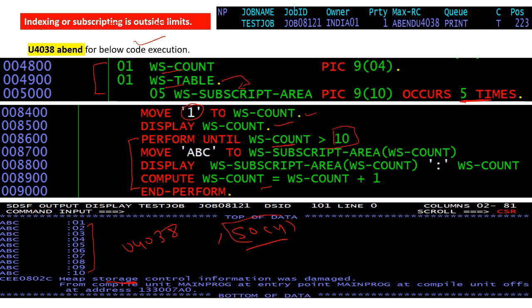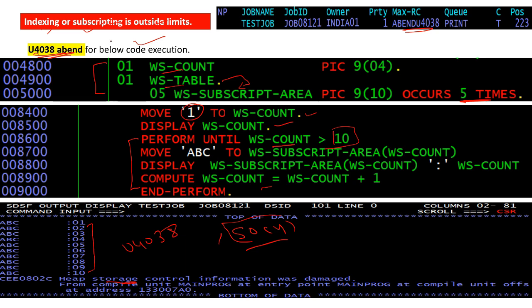But when I am using this, I am receiving this U4038 event only. So if you know the region, or you know some code where I will receive the SOC4 abend for indexing or subscripting, then please write that program or whatever you know in the comment box below.